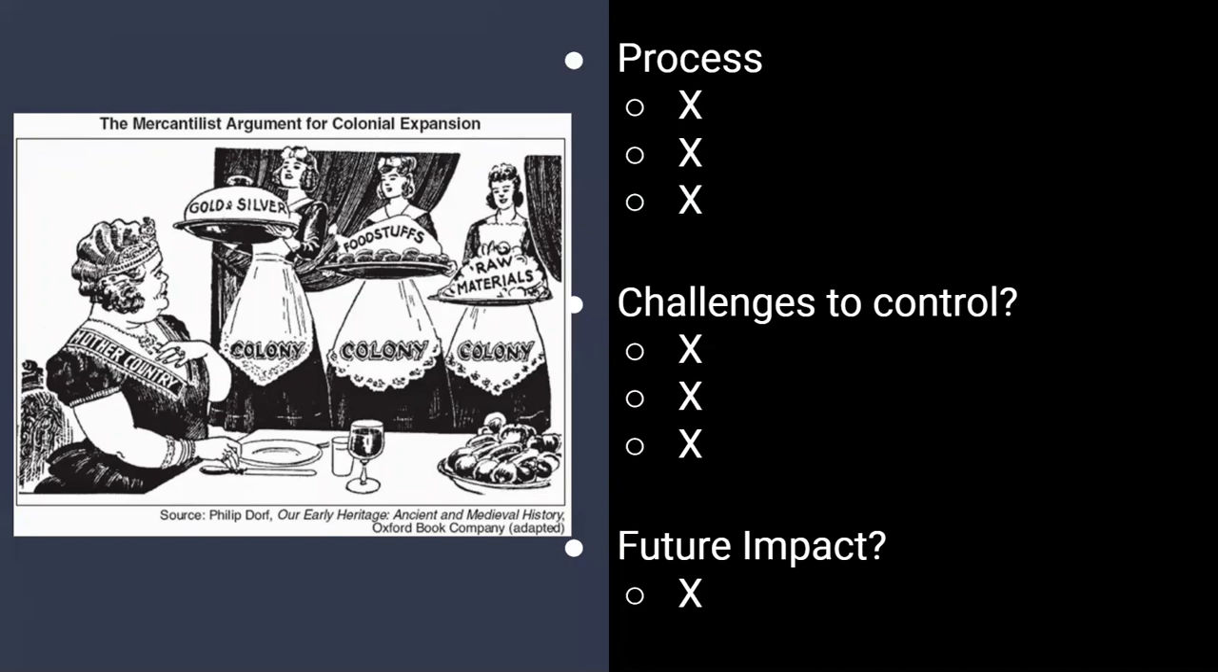The future impact is the last thing we need to talk about. The future impact is that people would start to question and challenge the king. Never before had this happened. So going forward, people would start to question and challenge the government and the king. This would lead to major issues for the European countries in the years to come.